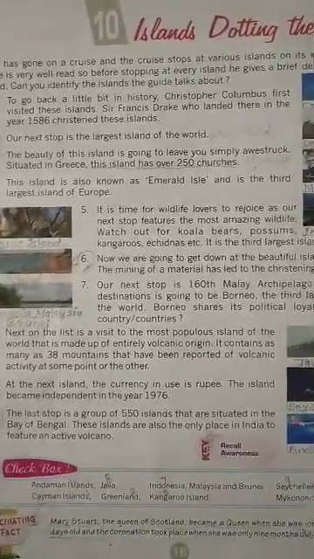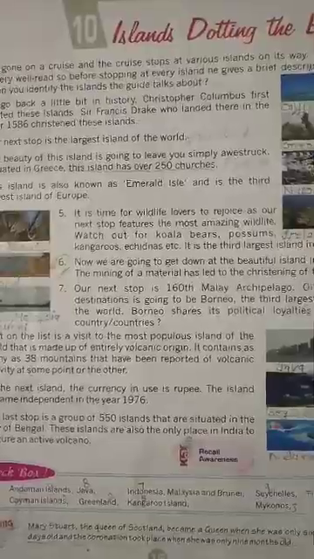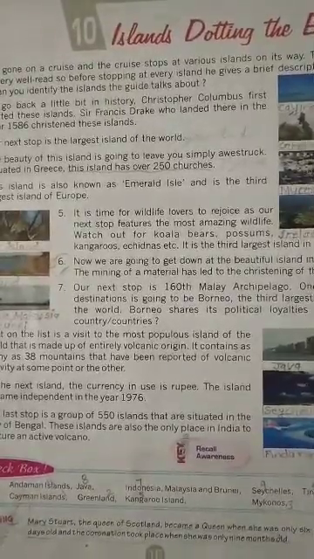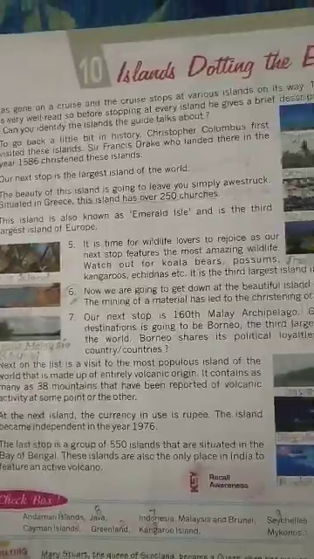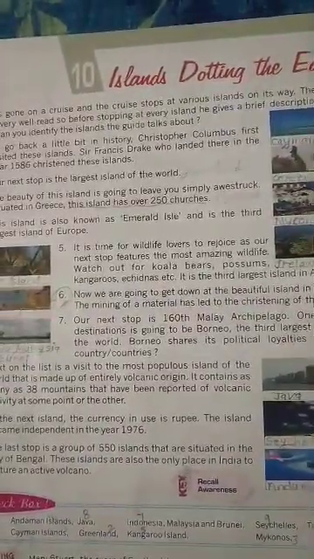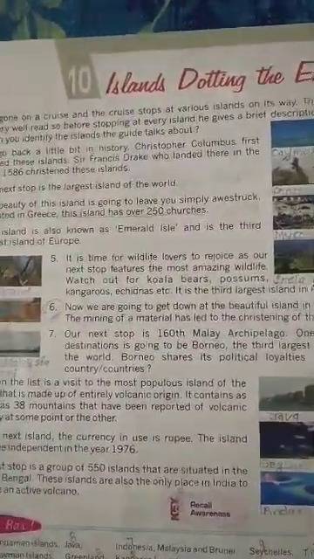Come to question 5 students. It is time for wildlife lovers to rejoice as our next stop features the most amazing wildlife. बहुत सुंदर wildlife. Watch out, we will see here different animals. See this picture. You can see here koala bears, possums, kangaroos, echidnas, and this is the third largest island in Australia.